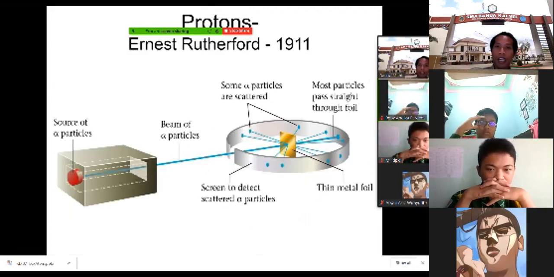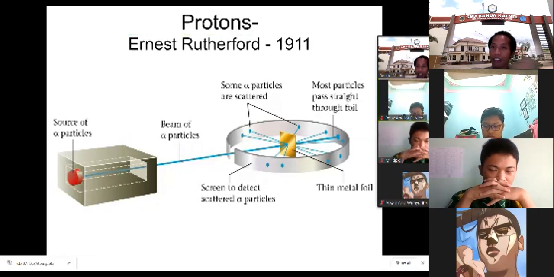Okay, after the discovery of the electron by Thomson, another scientist made another experiment. It's called the gold foil experiment. It was done by Ernest Rutherford. This gold foil experiment tells us about the existence of the nucleus. Yeah, we know that in the atom there is a place in the center, in the center of the atom, which is very small. That place is called the nucleus.